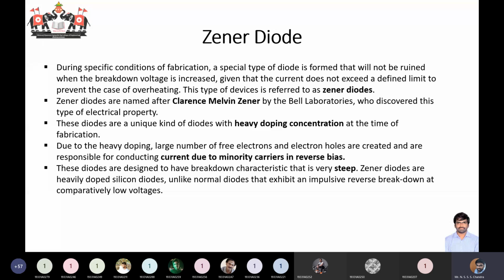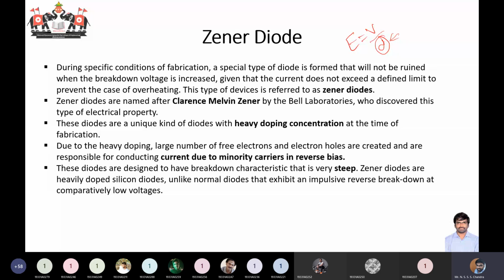And Zener breakdown occurs specifically in a condition where the layer is narrow, because E equals V by D. So when this D, the depletion region width, is very narrow, then the electric field intensity will be very high. In that case only, Zener breakdown is said to occur.